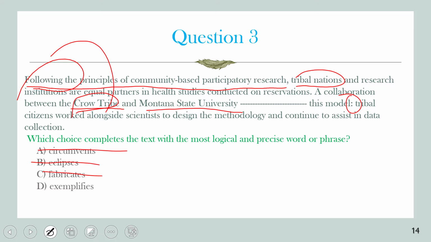So we can say that they followed it, and here the clue is following, and exemplifies, because here is an example, they worked to follow this example of community-based participatory research. So we can say that the tribe and the state university exemplify the model of community-based participatory research. Okay.